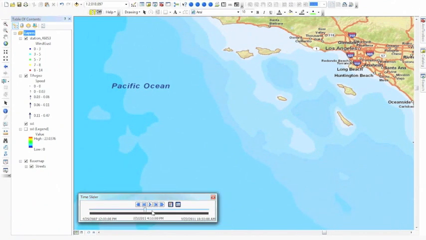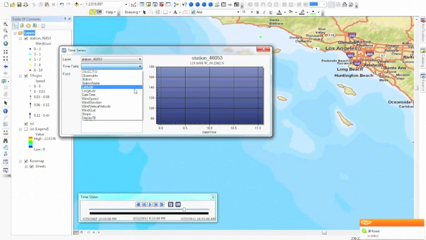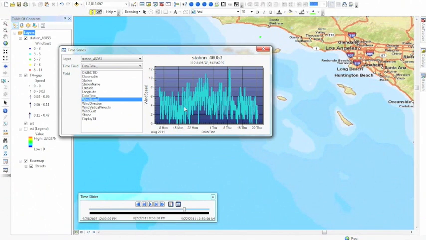Once the feature class is loaded into ArcMap, it can be animated using the Time Slider tool. And the Time Series tool can be used to plot the data. The user simply has to set the date-time field and choose the variable of interest.